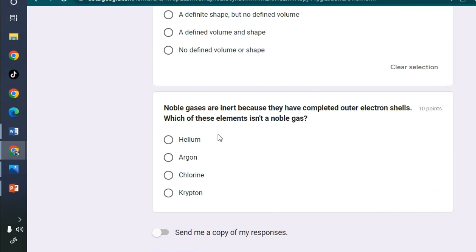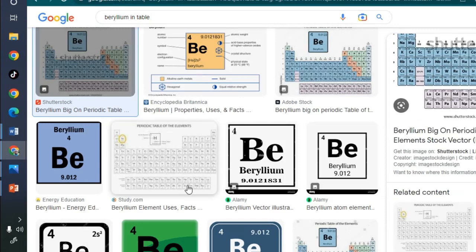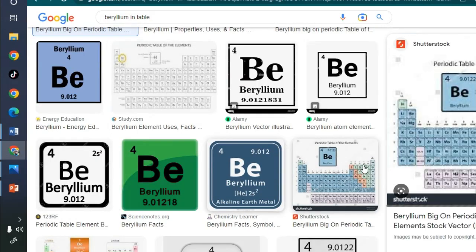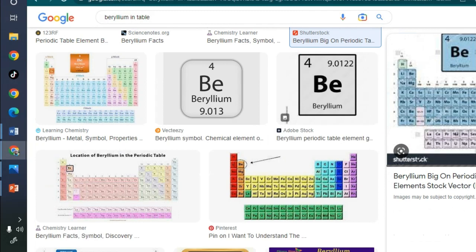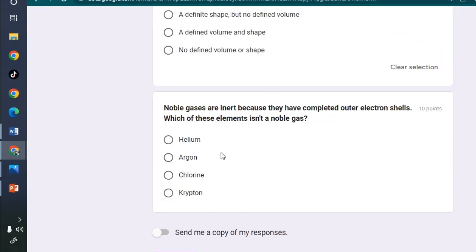If you recall well, I've mentioned helium, argon, and krypton. I've not mentioned chlorine. Chlorine is in group 7, and you can see it here. So the answer is chlorine.